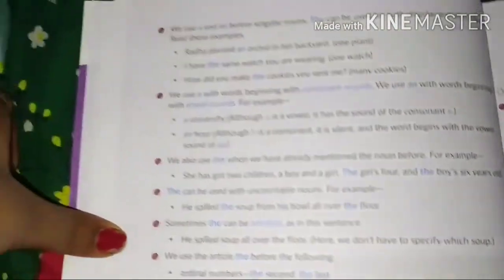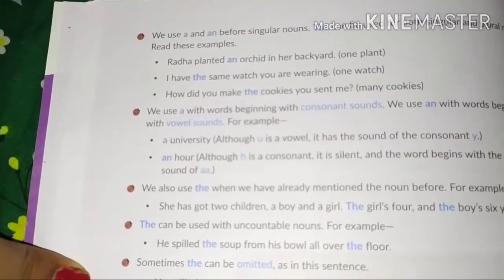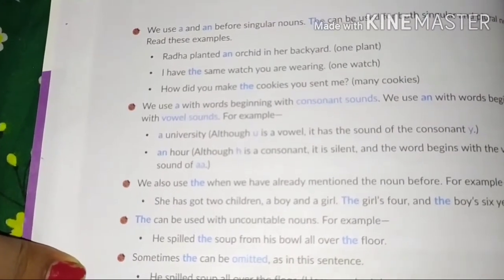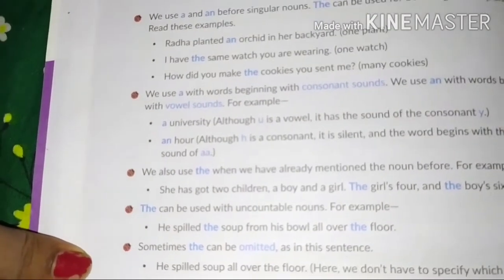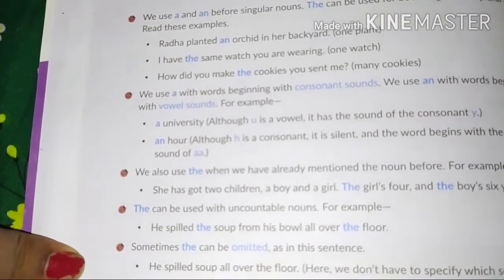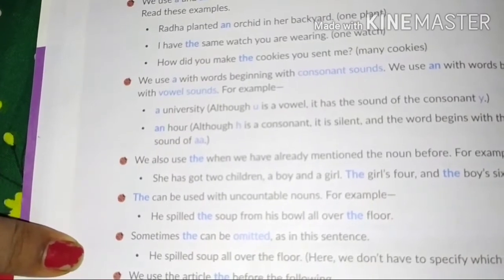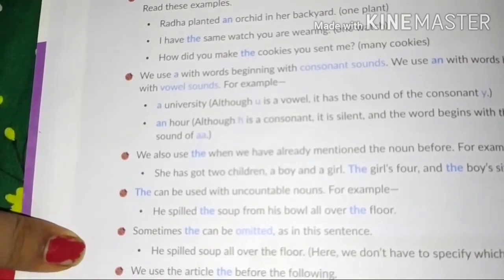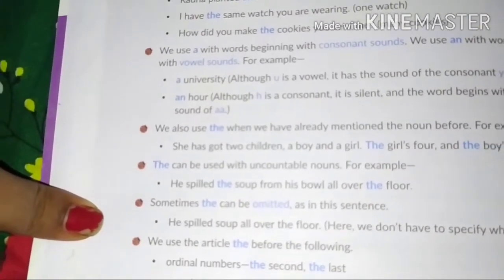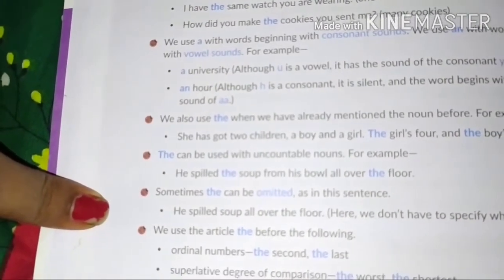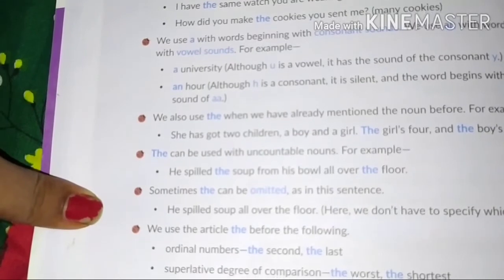Now see here, we use a and an before singular nouns. We all know that. The can be used for both singular and plural nouns, as it is definite. Radha planted an orchid in her backyard. I have the same watch you are wearing. How did you make the cookies you sent me?